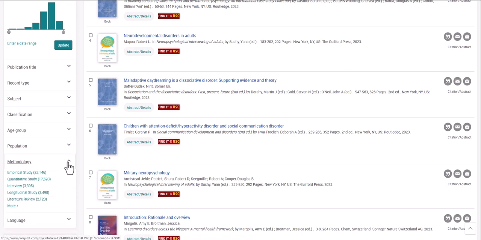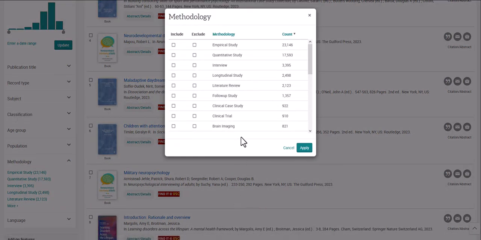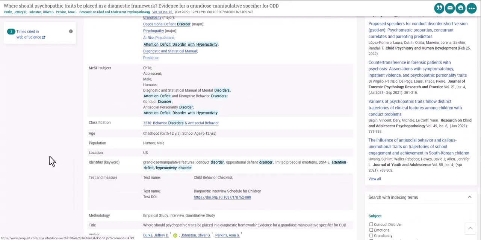The methodology filter can be especially useful when trying to find specific research methodologies. The same principles apply as discussed earlier when deciding whether to include or exclude a specific methodology for the search results. Publication details will include sections for all of these filter options when applicable.